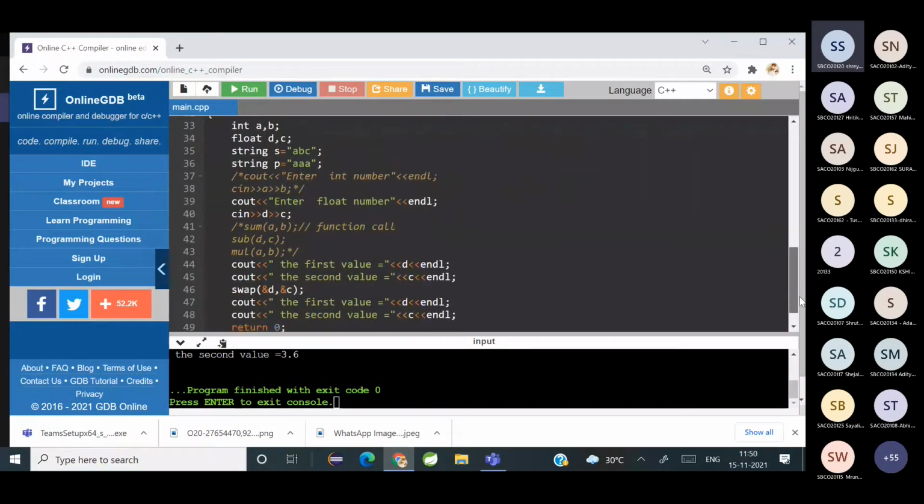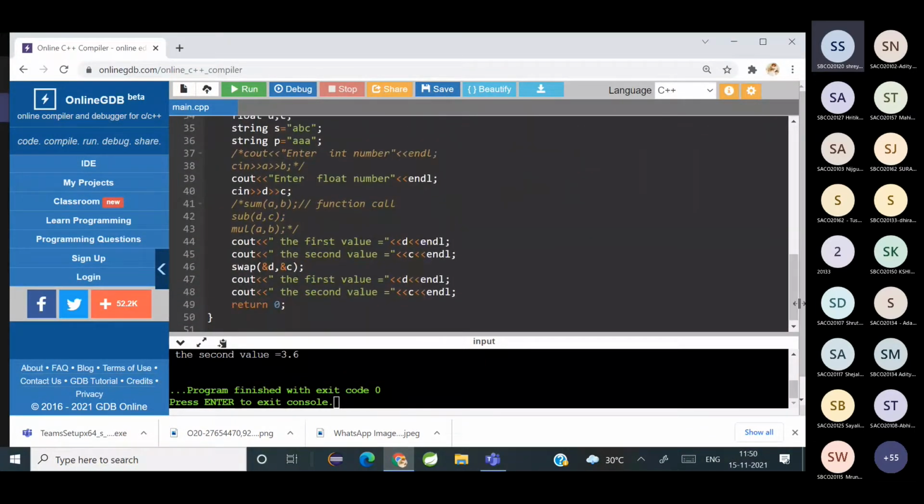समझ में आया? Is it clear? Yes, ma'am. Okay. Now suppose I want it for integer values. तो कैसे करेंगे? I'm going to just change this.